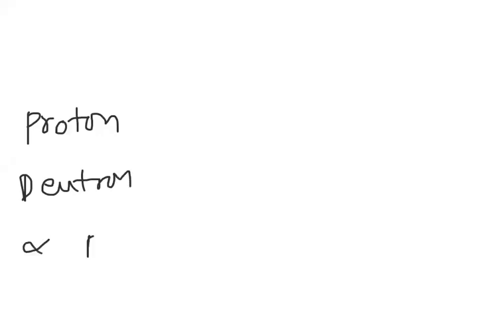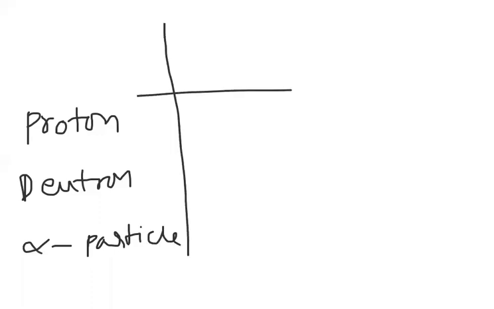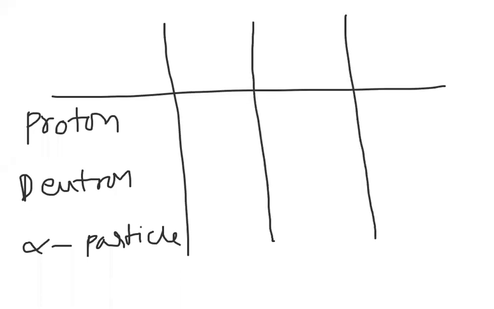Next, let us observe. Whenever we are taking the de Broglie wavelength, we have to be very clear with three things: proton, deuteron, alpha particles. While solving the problems, we need the information about these three things. First, the symbol of proton, charge of proton, and mass of proton.